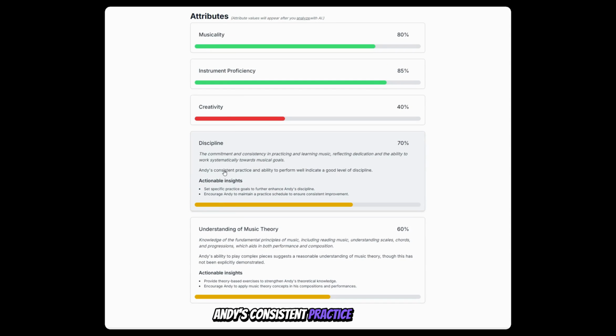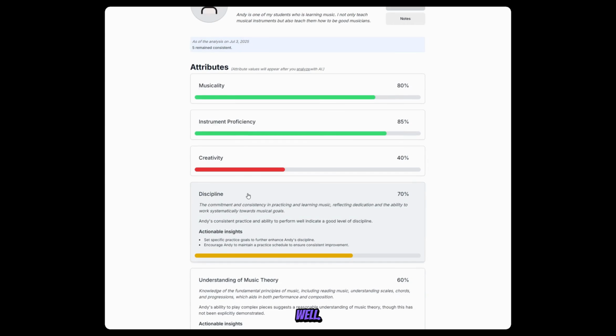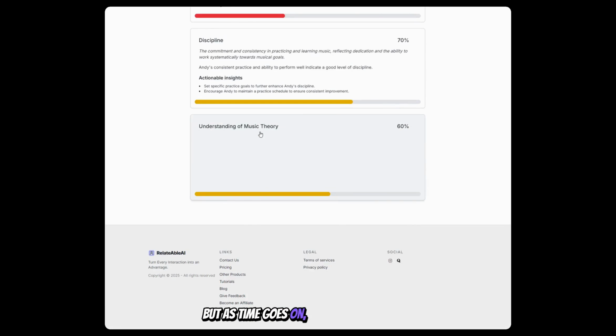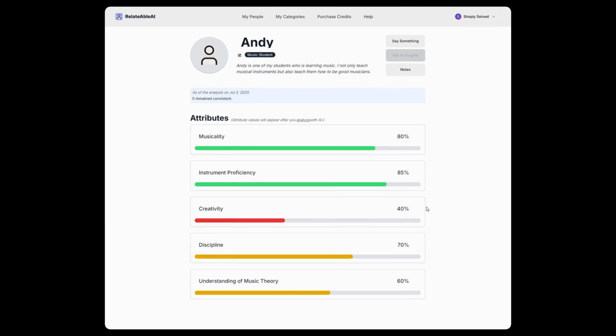Andy's consistent practice and good performance indicate a high level of discipline. We should set specific practice goals to further enhance Andy's discipline. We should encourage Andy to maintain a practice schedule to ensure consistent improvement. Now, this is only given a 70% rating because we haven't spoken much about discipline. All we've mentioned is that he performs really well. But as time goes on, the AI will pick up on these things.